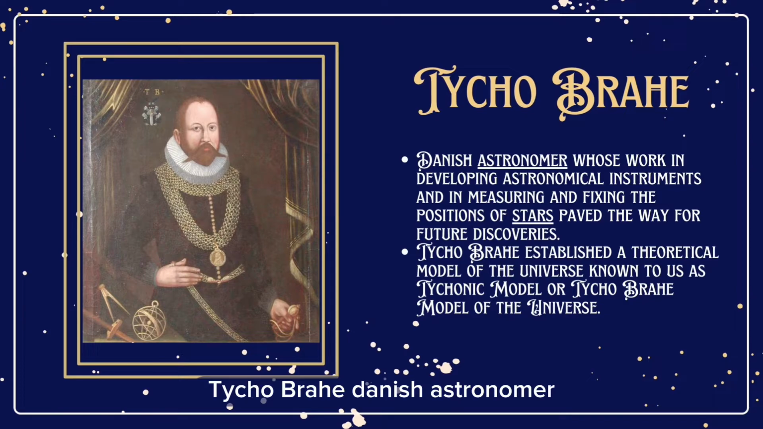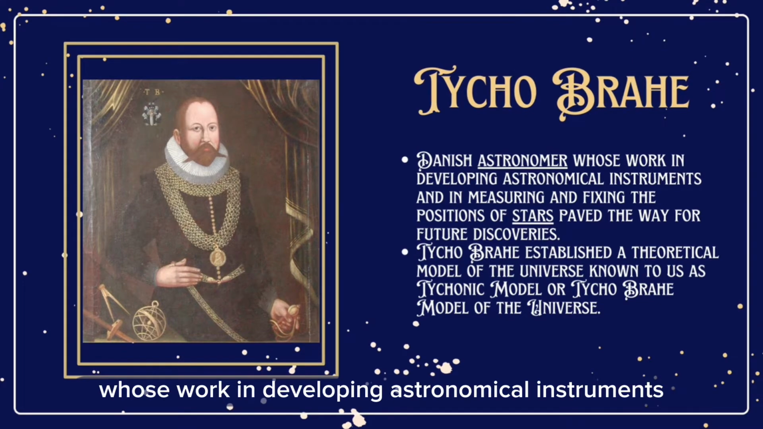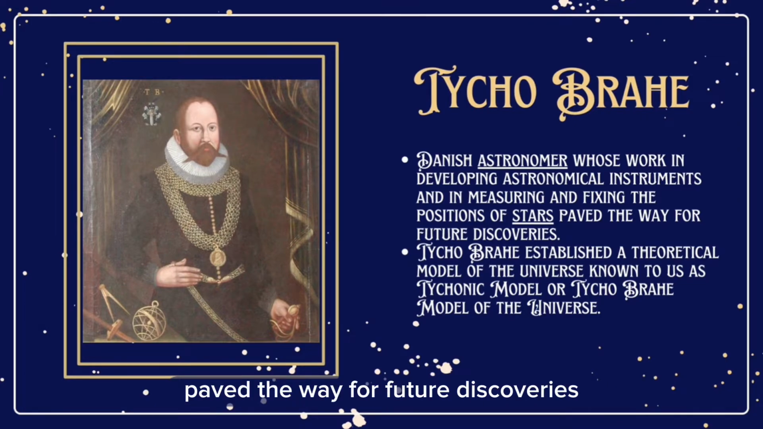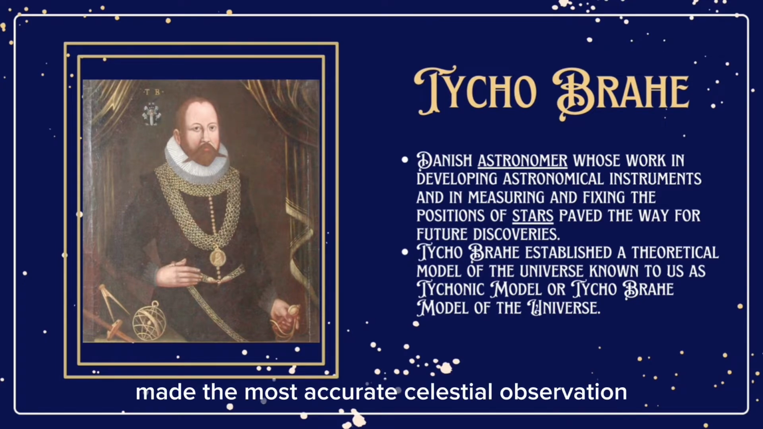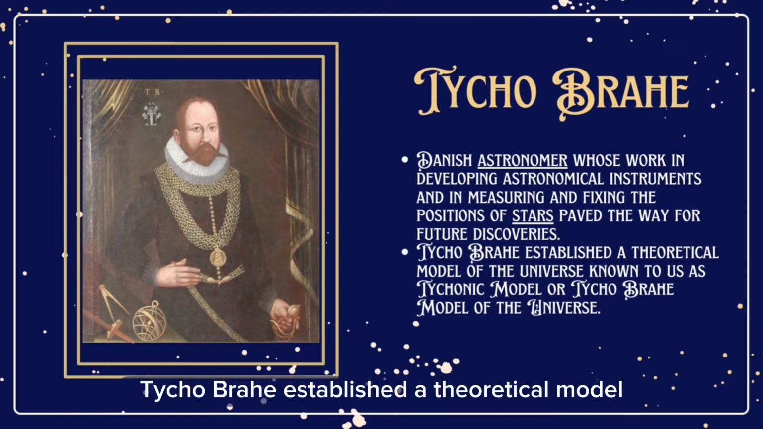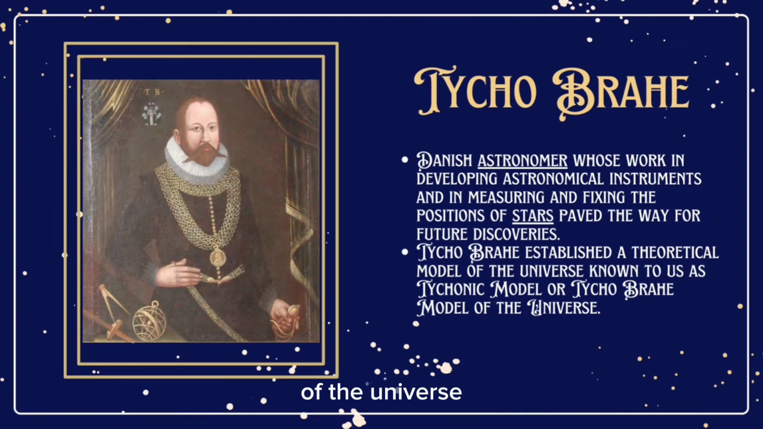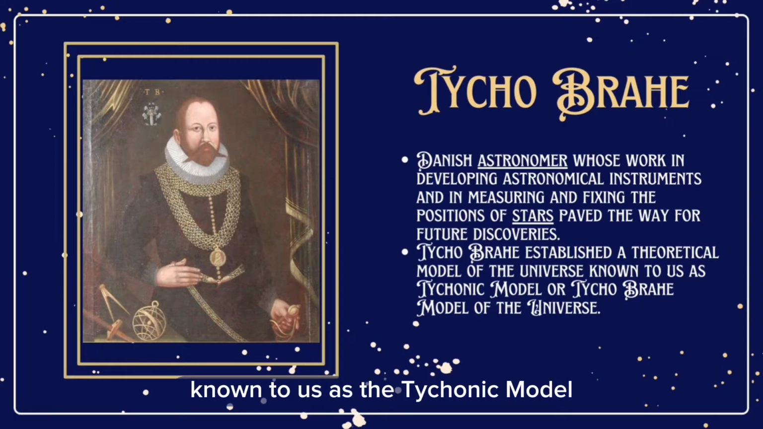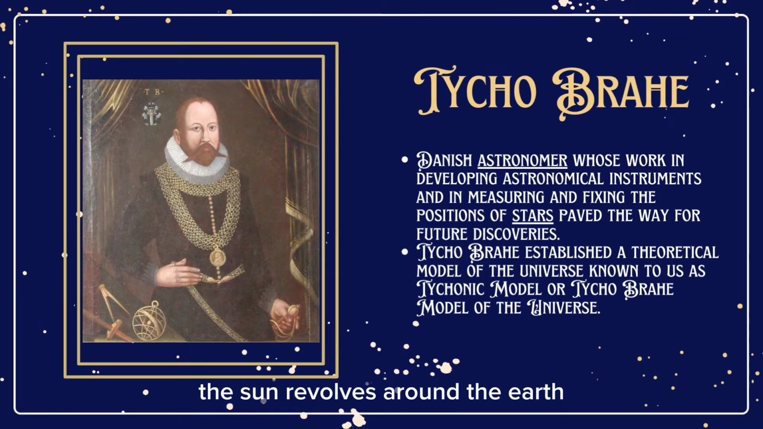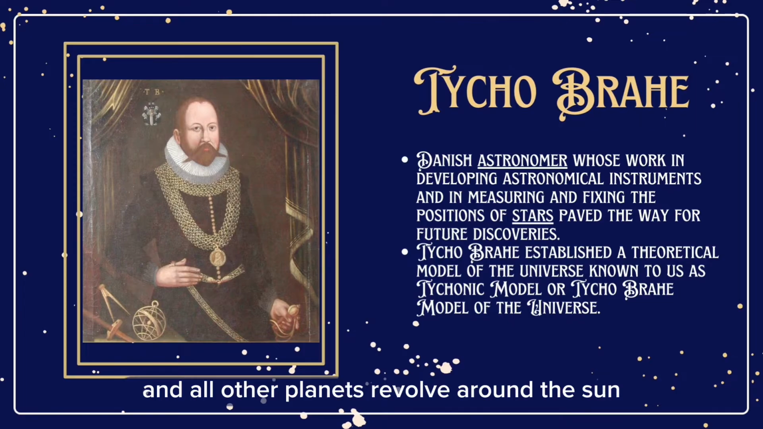Tycho Brahe, a Danish astronomer whose work in developing astronomical instruments and in measuring and fixing the position of stars paved the way for future discoveries. Danish astronomer Tycho Brahe made the most accurate celestial observations of his time and challenged the prevailing belief in how the universe was organized. Tycho Brahe established a theoretical model of the universe known to us as the Tychonic model or Tycho Brahe model of the universe. It means the Earth is at the center of the universe, the Sun revolves around the Earth, and all other planets revolve around the Sun.